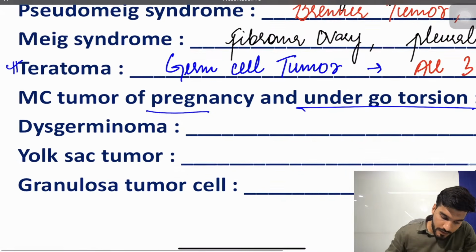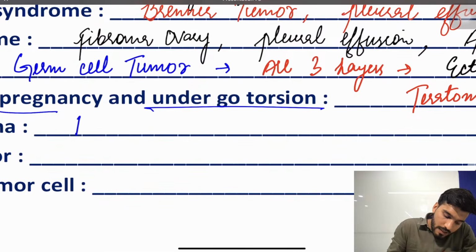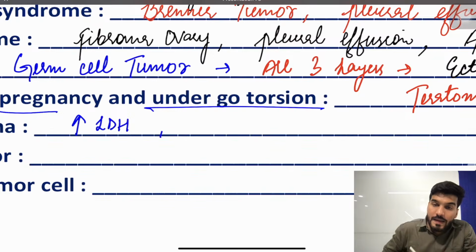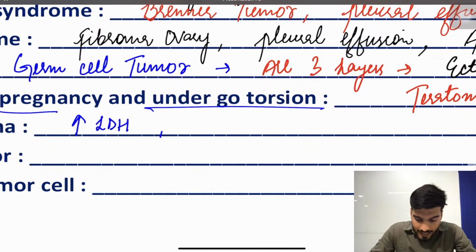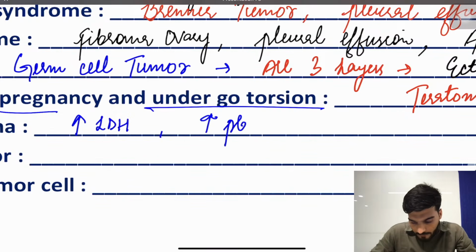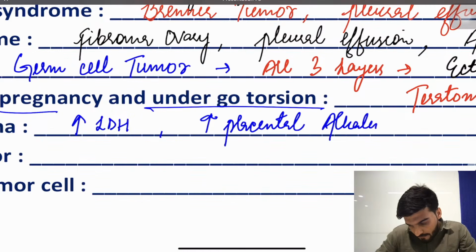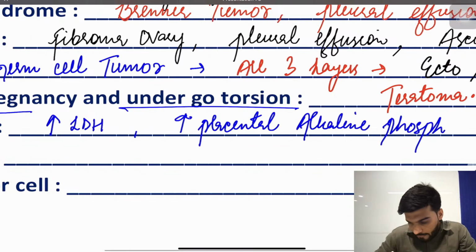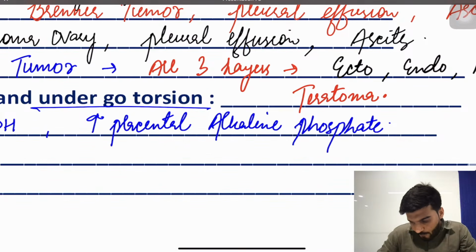Then we have dysgerminoma. There are increased levels of LDH and increased levels of placental alkaline phosphatase.